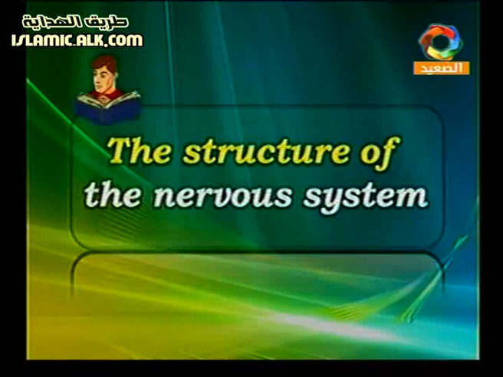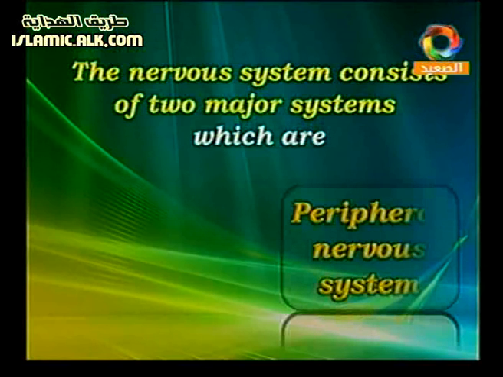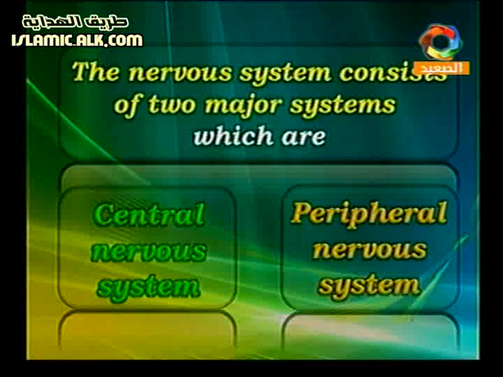So here we have the structure of the nervous system. The structure of the nervous system means I need to know every part of this nervous system. Let's go to see this one. It is like this. So here the nervous system has two major systems, which are the peripheral nervous system and the central nervous system. So the nervous system here has two main parts: number one, the central nervous system, and the peripheral nervous system.